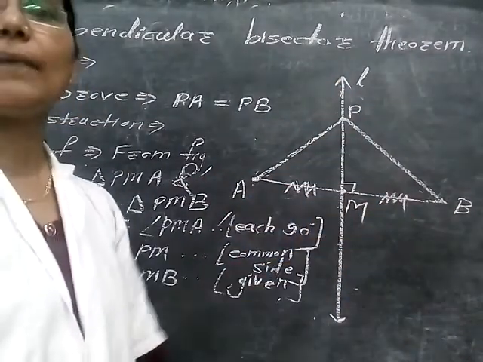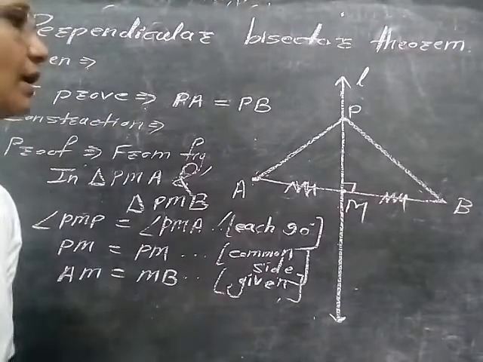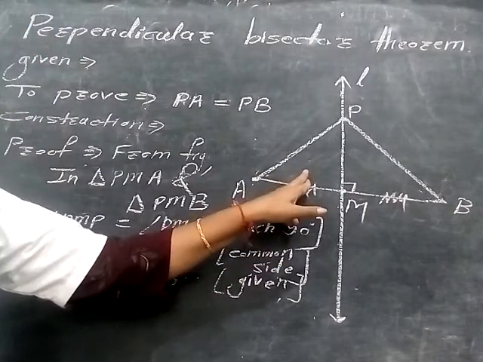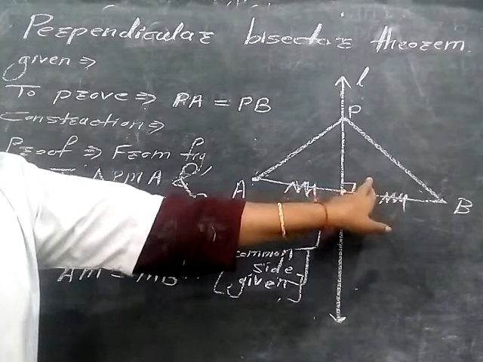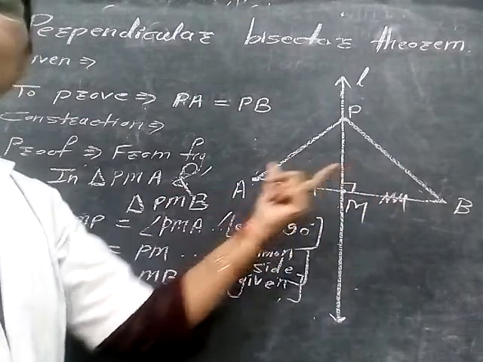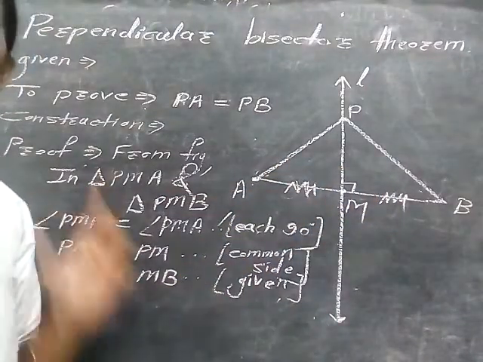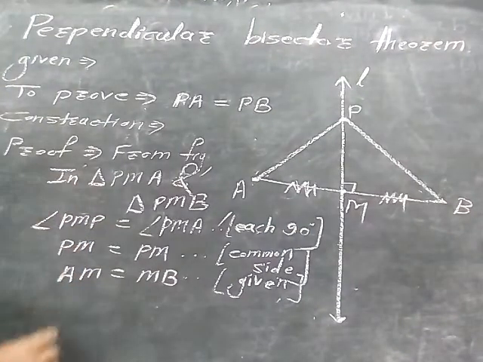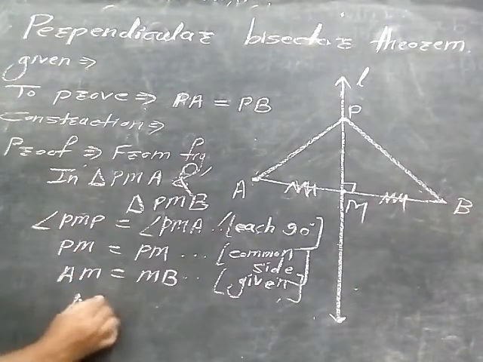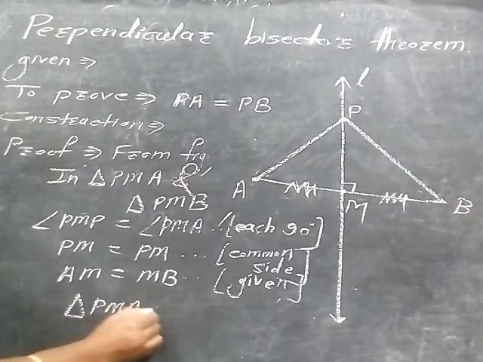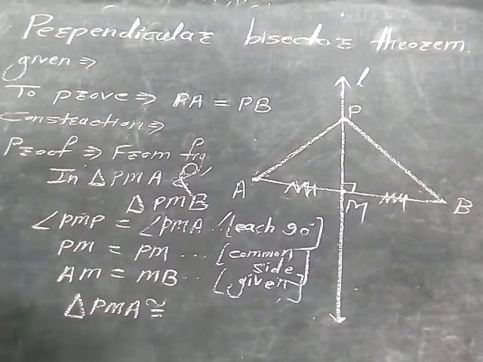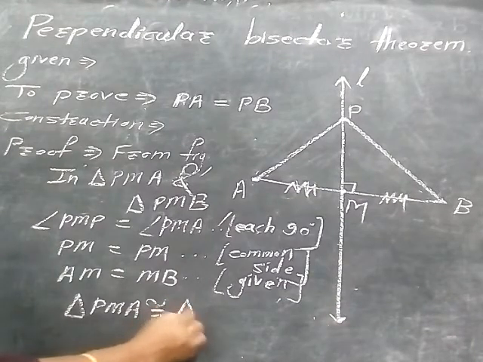Now observe that three parts in this triangle are equal to the three parts in this triangle. Therefore these two triangles must be congruent, and so we write triangle PMA is congruent, not similar, congruent to PMB.